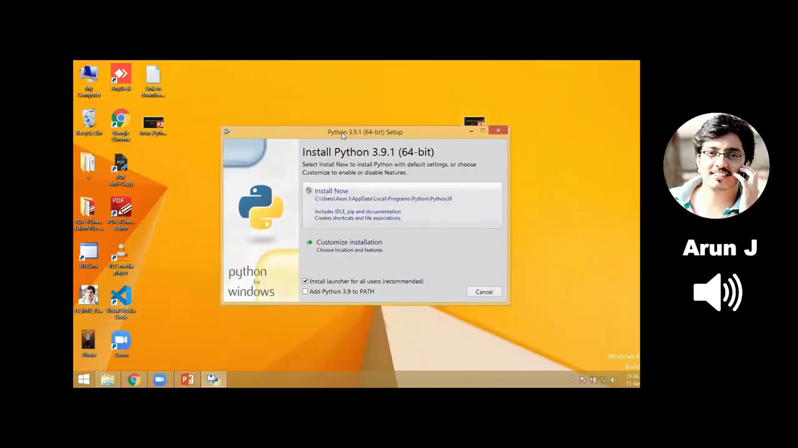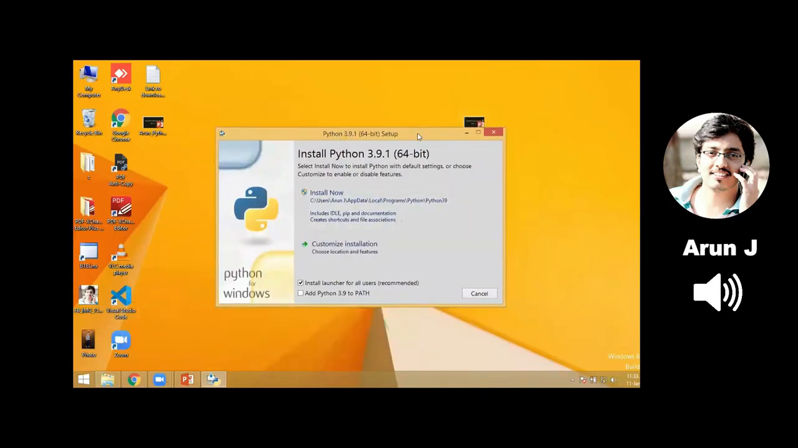Here we have a Python 3.9.1 setup window. We have two options: install now and customize installation. If you click on install now, it will install in your C drive. If you don't want to install your Python software in C drive, then go for customize installation. I'll show you how to customize.